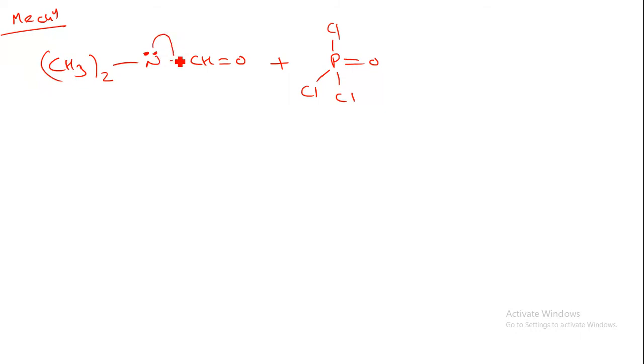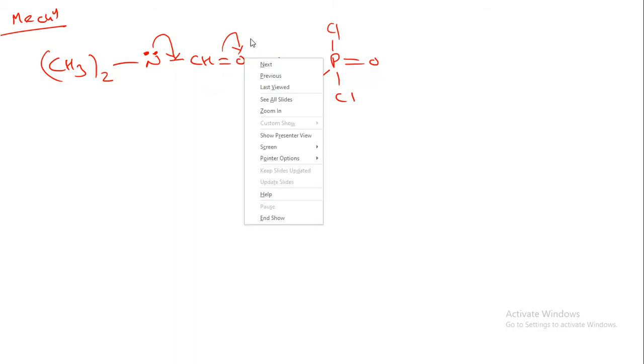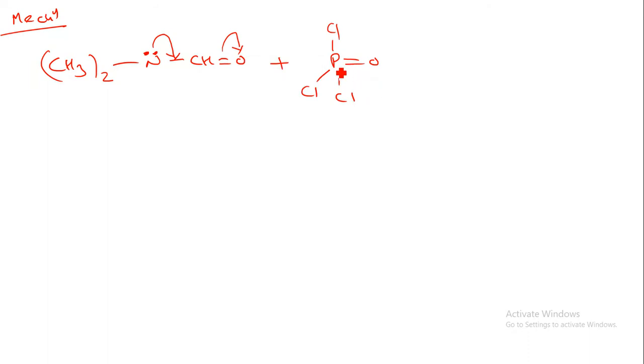This lone pair of electrons makes a bond over here, so the valency of this carbon will be disturbed. So the electrons will migrate onto this oxygen atom, which then has a negative charge. Now phosphorus and oxygen are more electronegative than carbon, so they will pull electrons from the carbon. So now phosphorus has a positive charge and oxygen has a negative charge.